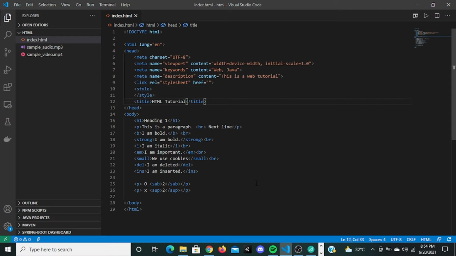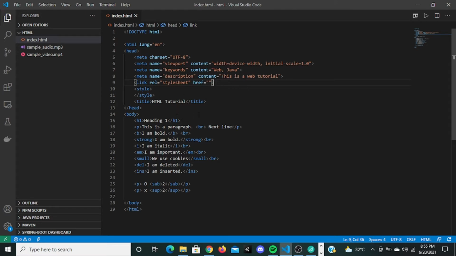Is there any limit for the number of keywords? No, there are no limits for the number of keywords. You can give any number of keywords you want, because when people search for something, you want your website to be on top of others, right? So you have to be very specific. There is something called search engine optimization, and that's very important, because when you develop a website, you have to know how to present it in front of the users. So these meta tags, this description and these keywords, are very important. There is no limit for the keywords.